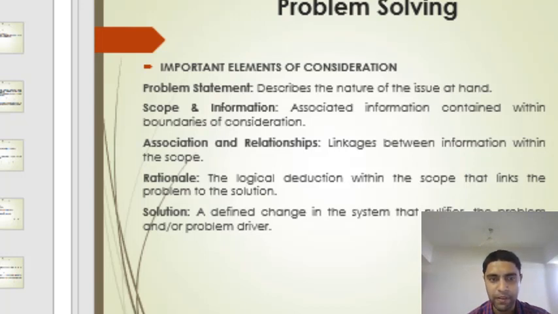Second is scope and information. If there is any project related to business, what is the scope for that and which information is related to that project? Associated information contained within the boundaries of consideration. Next is association and relationships: linkages between information within the scope. Rationalize: the logical deduction within the scope that links the problem to the solution, that is called rationalize.